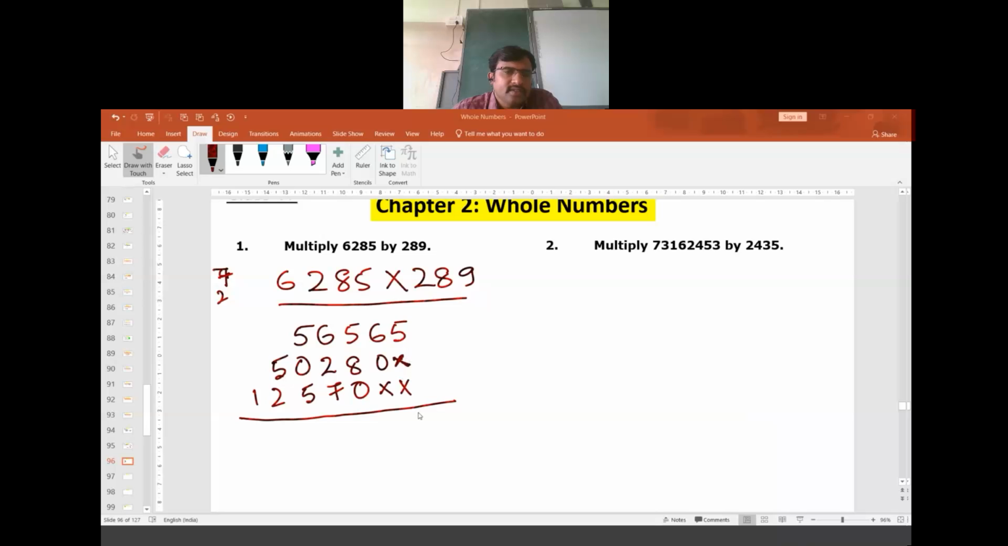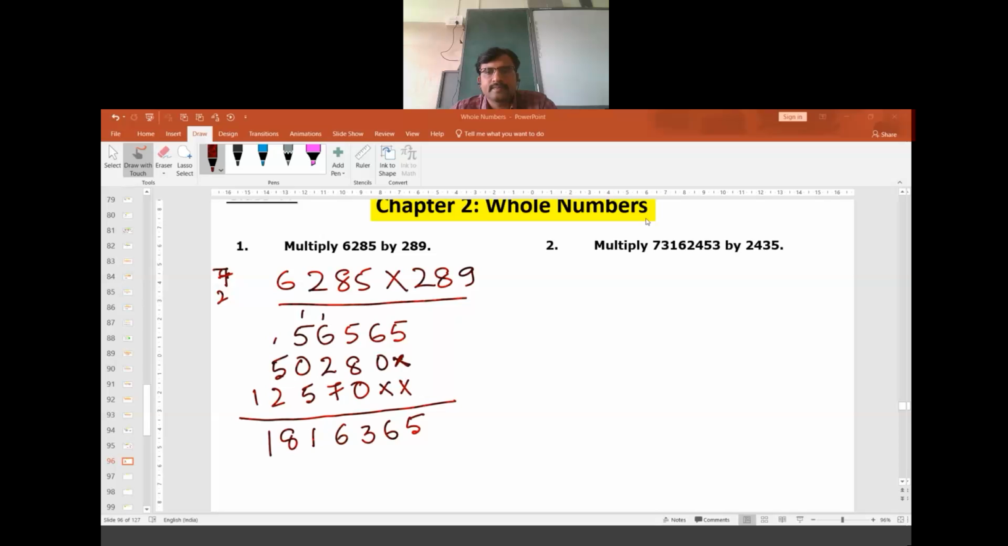5 added to here, there are no numbers. 5 should be written. 6 plus 0 is 6. 5 plus 8 is 13. 1 is carried forward. 2 plus 1 is 3. 3 plus 7 is 10. 10 plus 6 is 16. 1 carried forward. 5 plus 5 is 10. 10 plus 1 is 11. 1 carried forward. This becomes 8. So 1816325. This is the answer.